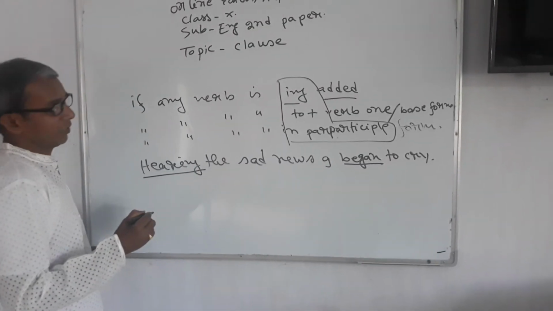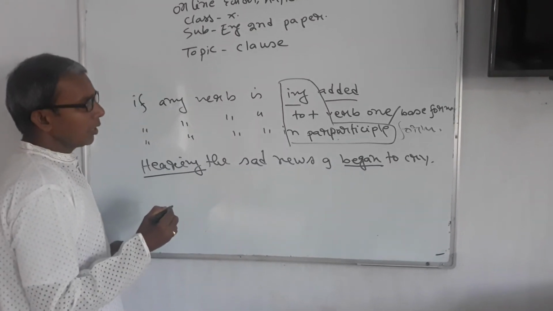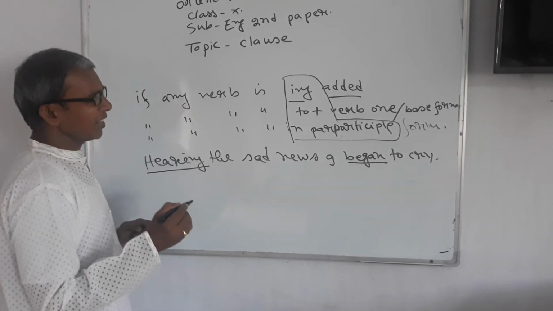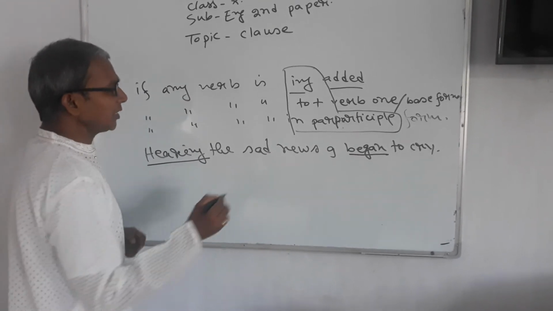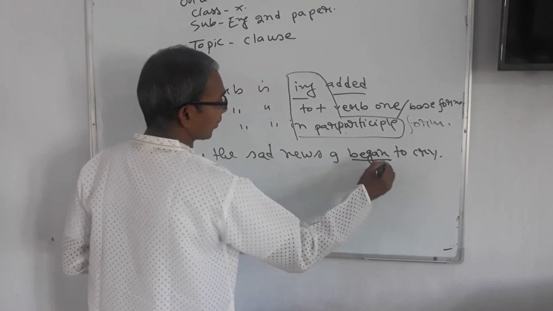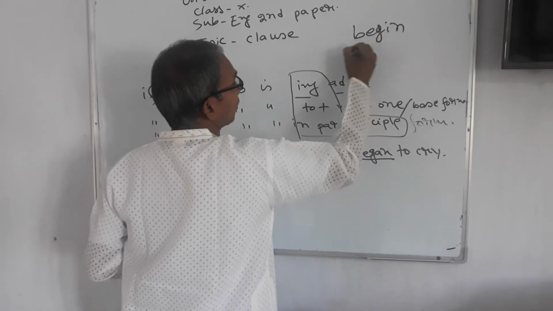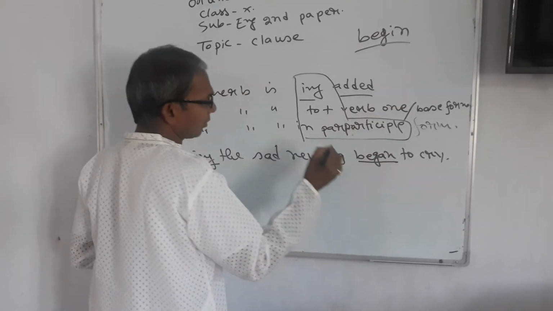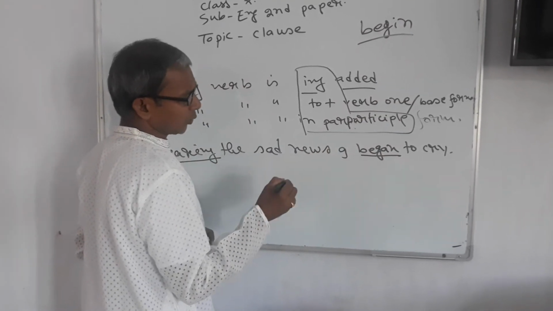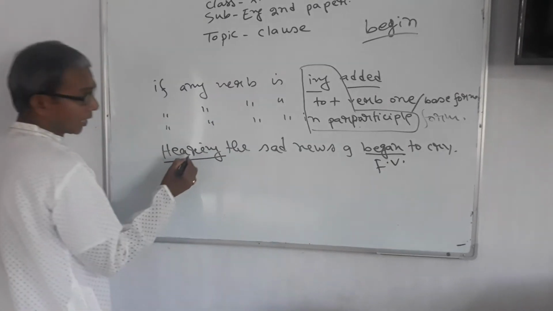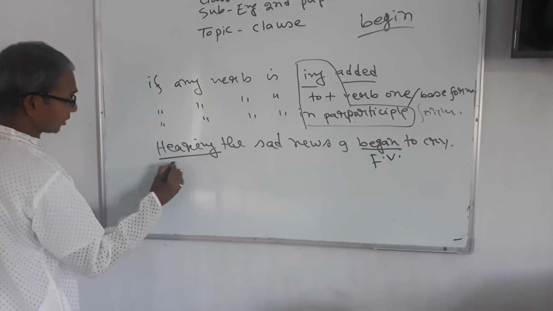But which verb is finite here? From our earlier discussion, we can easily identify that this verb is in past form. Its present form is begin. The past form of begin is began. We have discussed that a past form must be a finite verb.